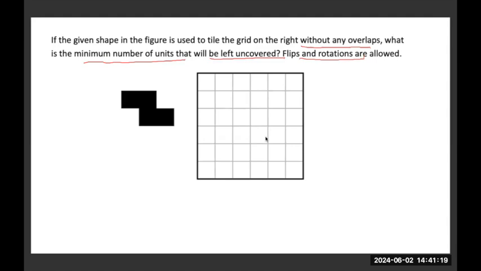So this is how it goes. This is my first tile. This is my second tile. This is my third tile.